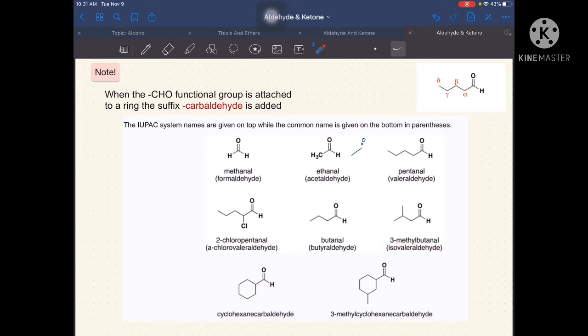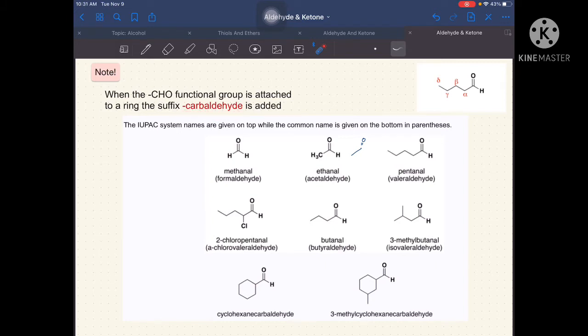Now, how about when it is a ring figure? In this scenario, this is our carbon with our functional group, the COH. As stated here, the suffix should be carbaldehyde.